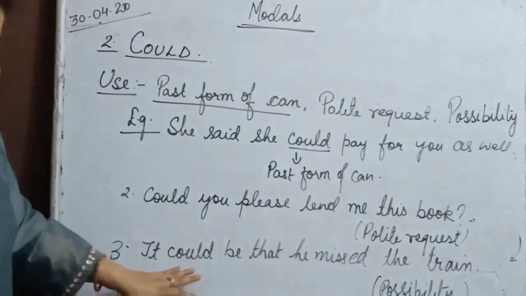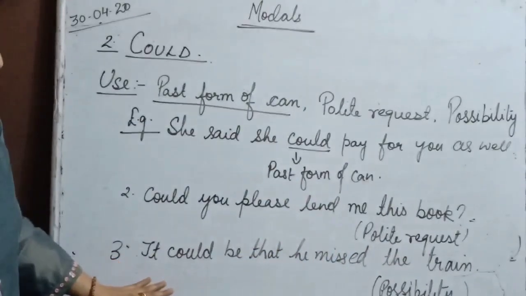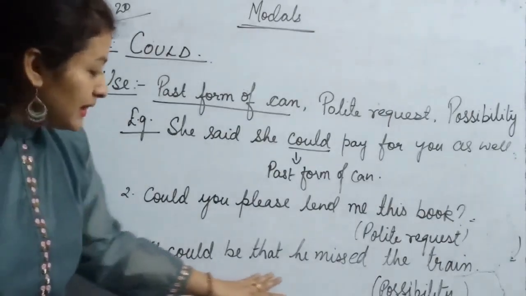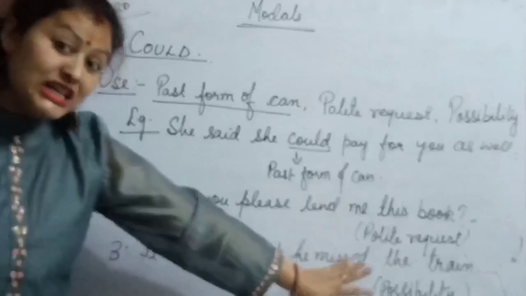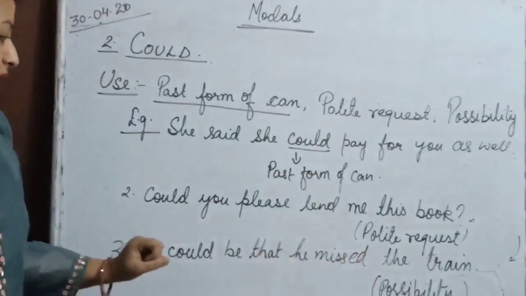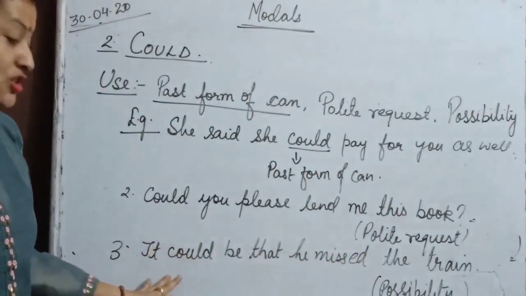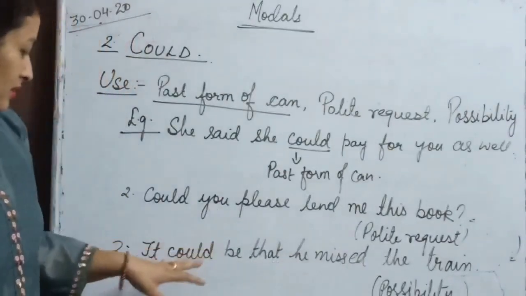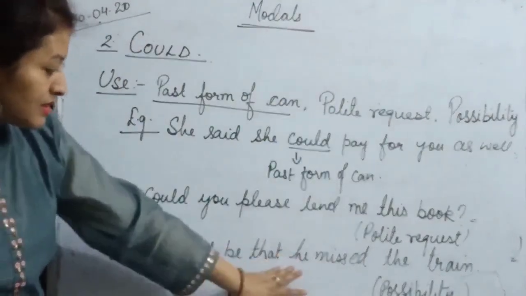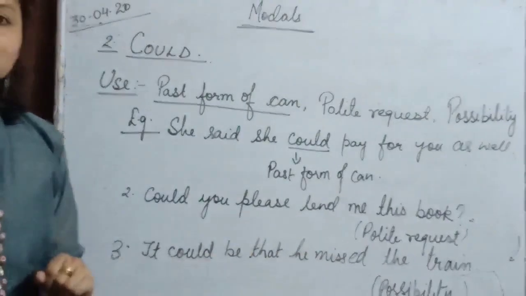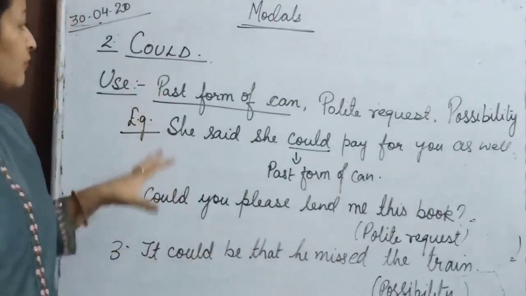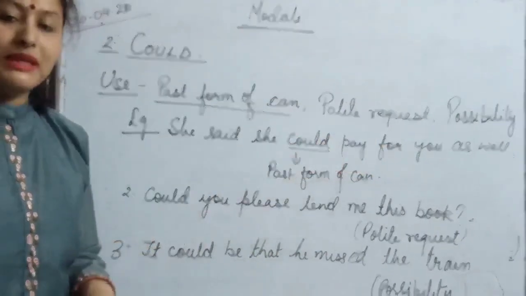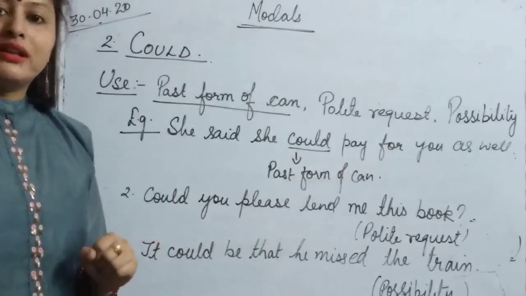The third use of could is to show possibility. It could be that he missed the train. So this sentence is showing a possibility that he, whoever it is, has missed the train. So the use of could is to show the past form of can, polite request and possibility. Now let us move to our third form